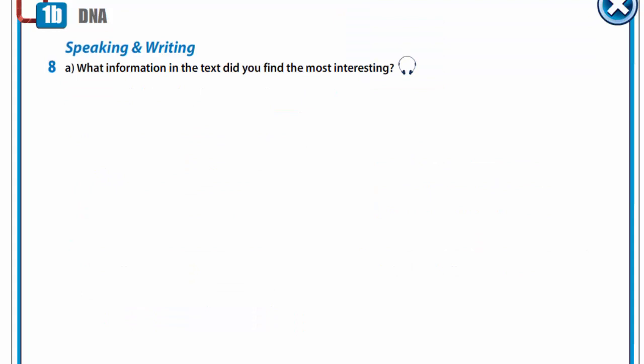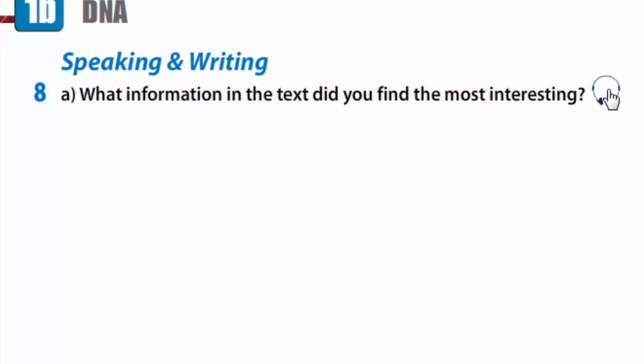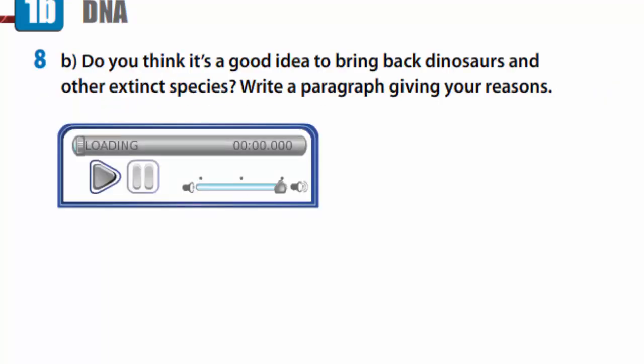Now exercise 8. You are to say what information in the text you found the most interesting. Listen to the opinion. What I found most interesting is that they have found dinosaur DNA. I am also fascinated by the fact that birds are the distant relatives of dinosaurs, and that they can possibly be used to bring dinosaurs back to life in one way or another. And now you are to write a paragraph describing your opinion about bringing back dinosaurs and other extinct species. Listen to the model and write your opinion in your copybooks.